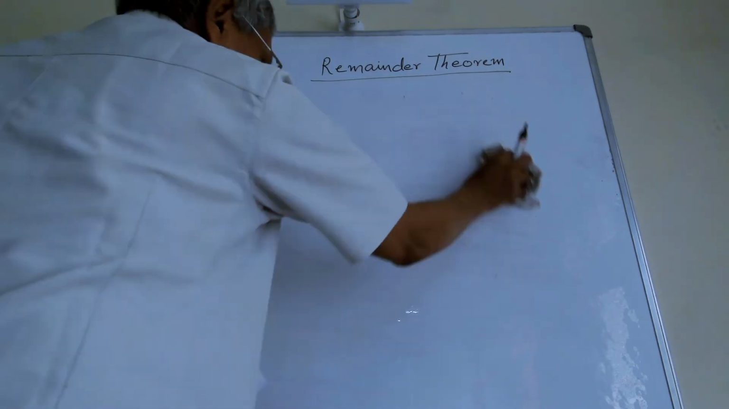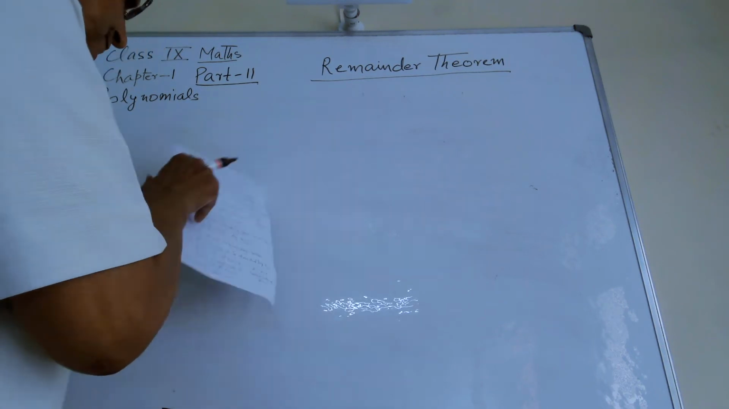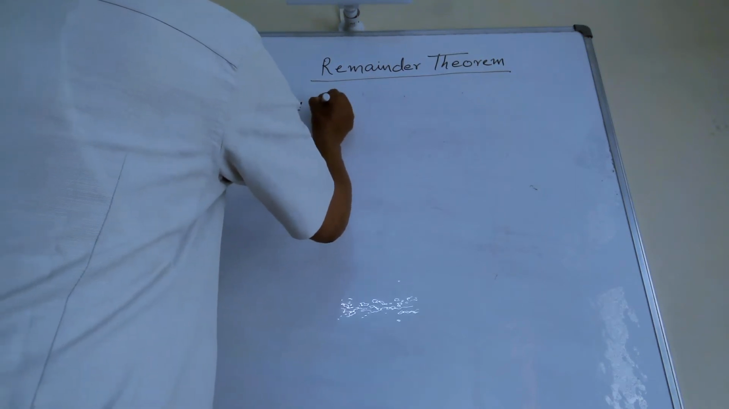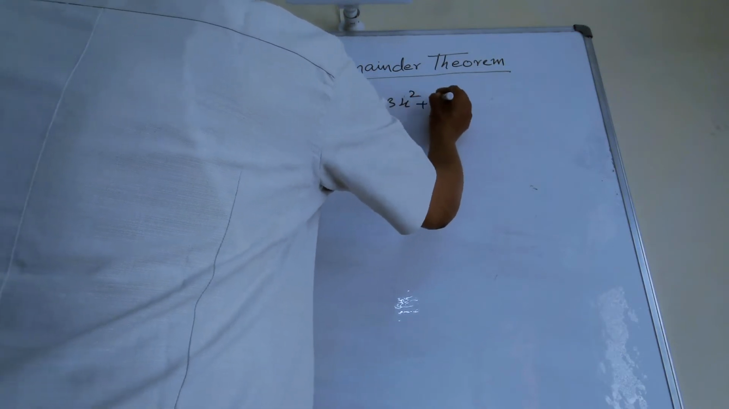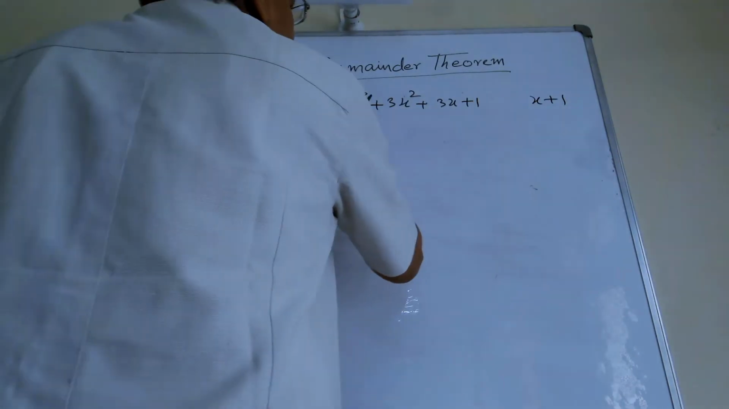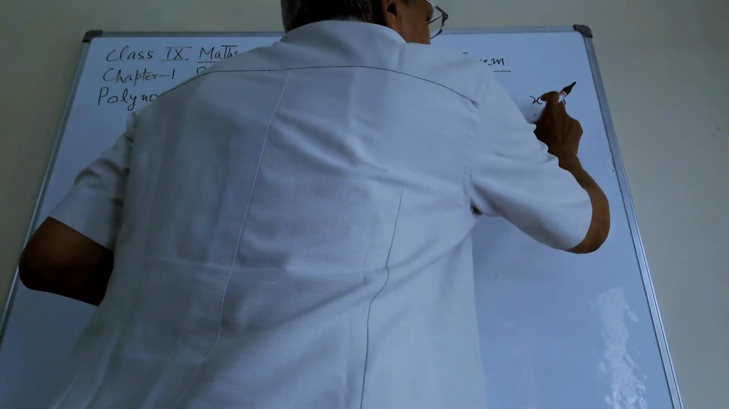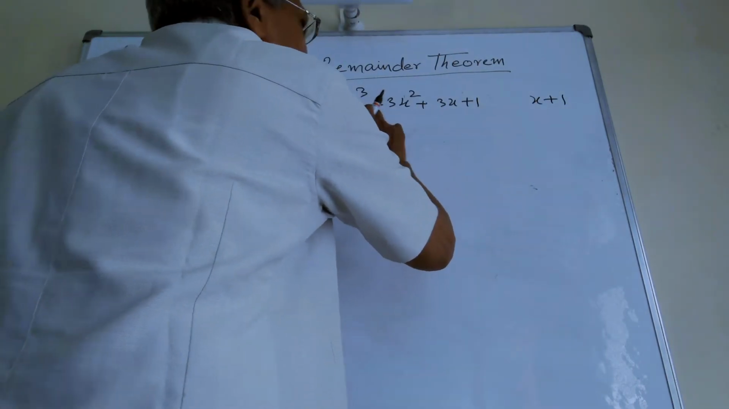So algorithm and lemma are clear to you. I am taking an example. P(x) is equal to x cube plus 3x square plus 3x plus 1. And you have to divide by x plus 1. Here this is the dividend, or you can say this is the polynomial, and this is x plus 1. You have to find out the remainder when you divide this dividend by this divisor.